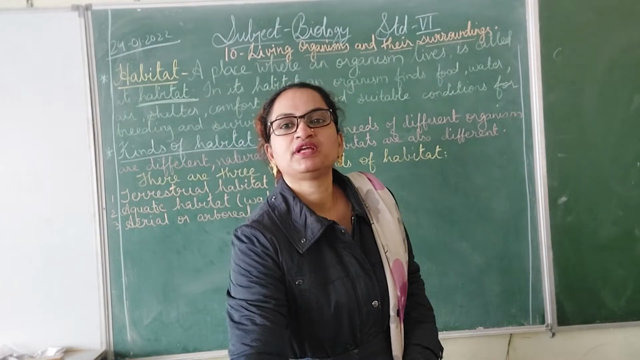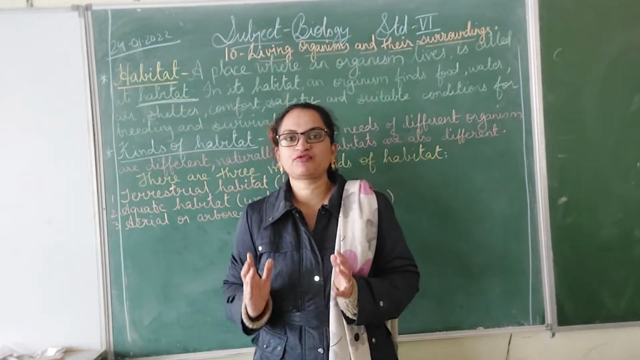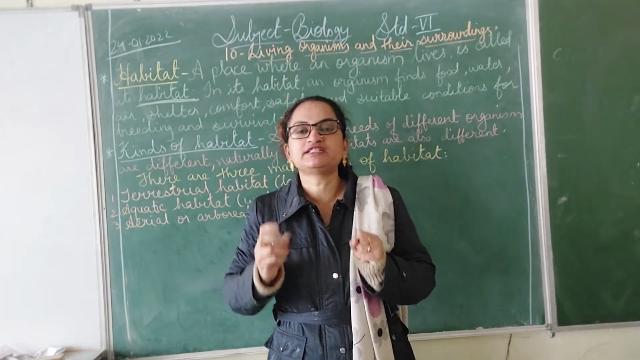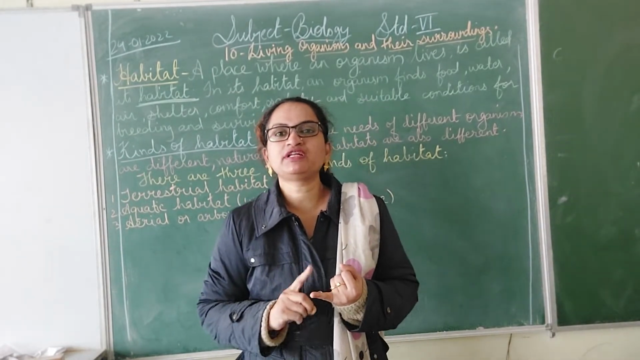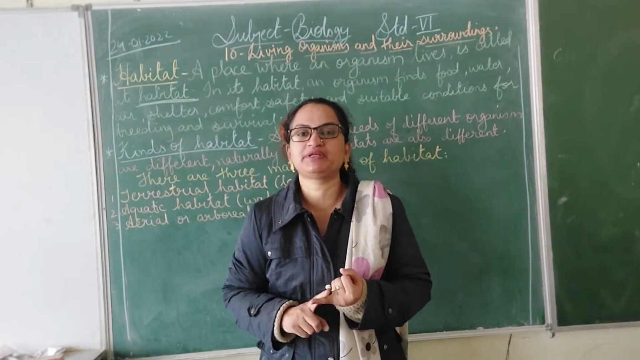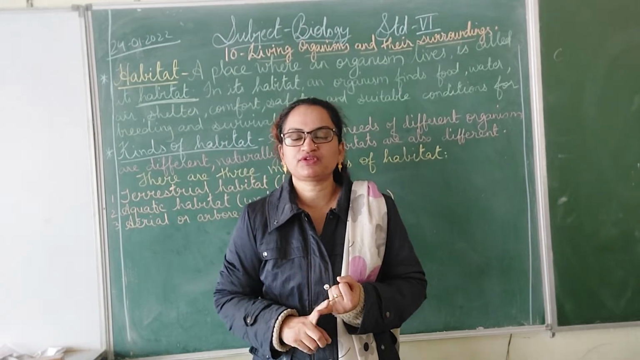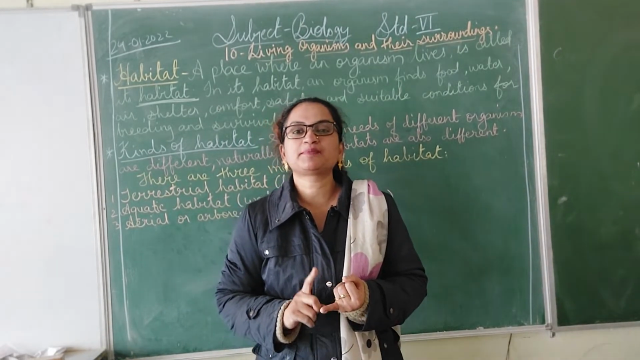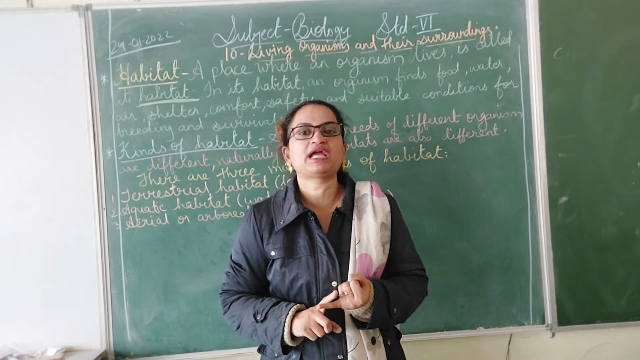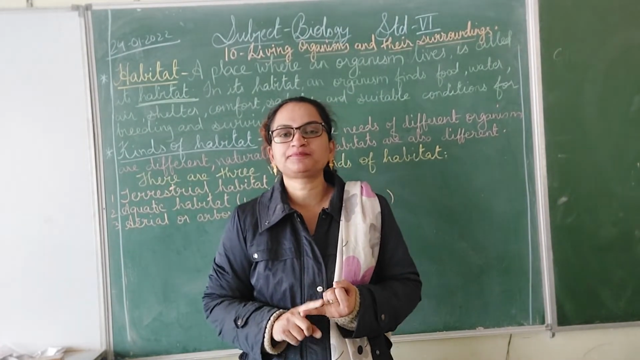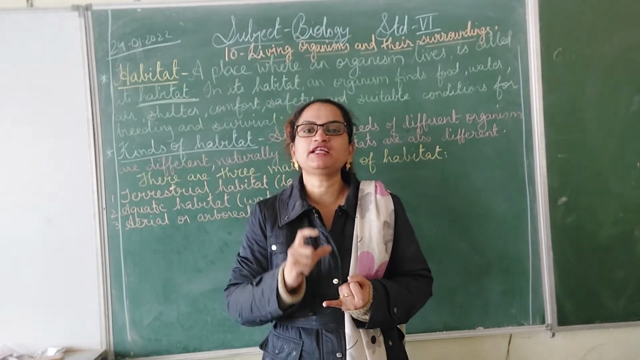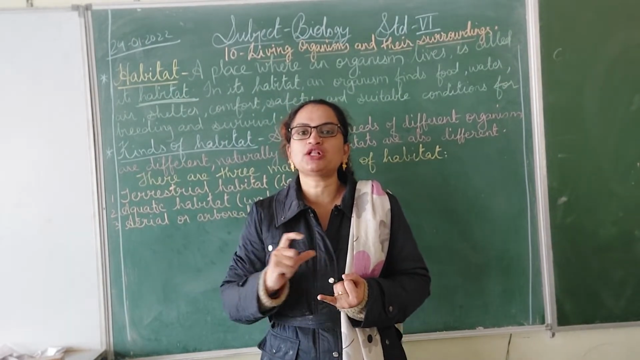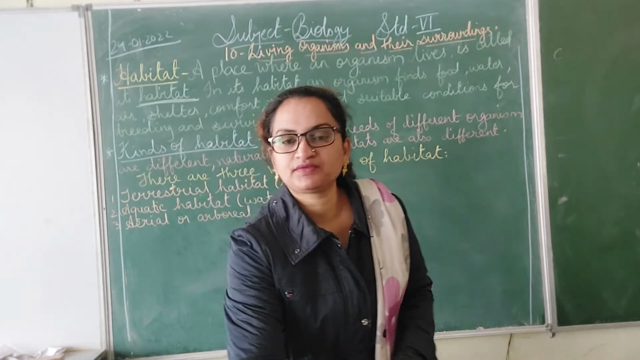Means what? Habitat is a place where an organism feels safe. It gets all its survival needs. It's fulfilled in its habitat. It gets its food, it gets its shelter, it gets a place to breed and multiply its number. So habitat in simple words is a place where an organism lives and all its needs are fulfilled.